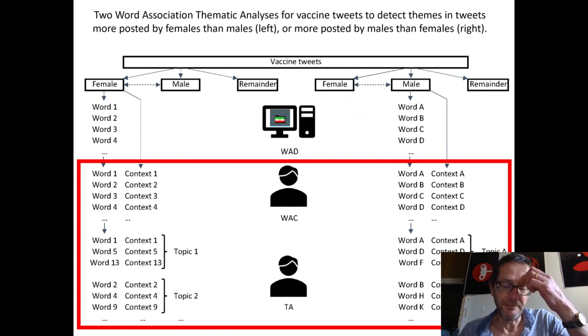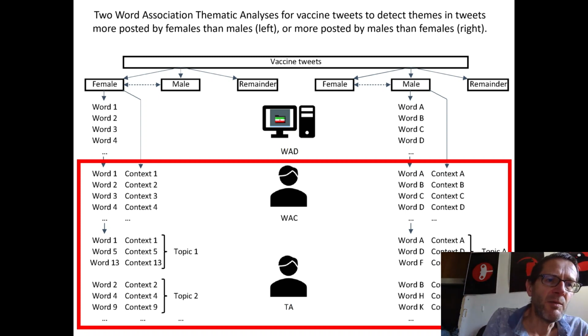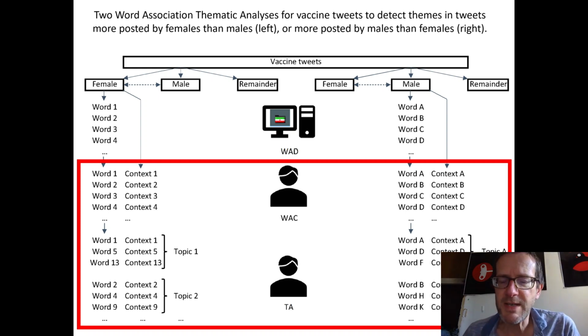Just to clarify, we're just doing the human stages. In the afternoon, we're going to look at the WAD stage, the detection stage, doing the computer work using a program to collect tweets and identify the word associations. But I thought it's best to start off in the morning doing the final stages, which are the contextualization and the thematic analysis, because that's really the toughest bit, I think.